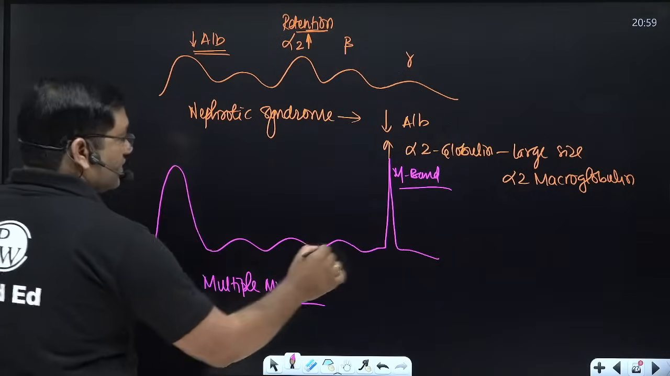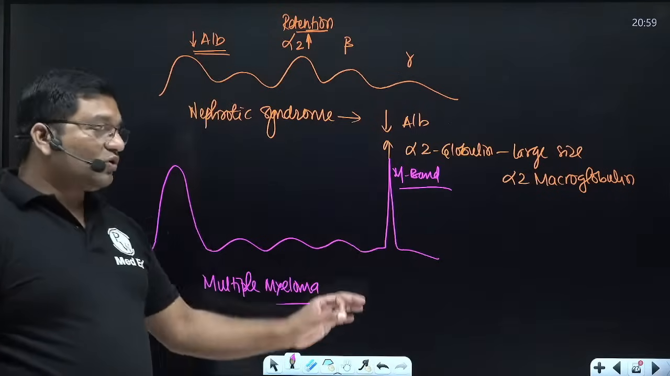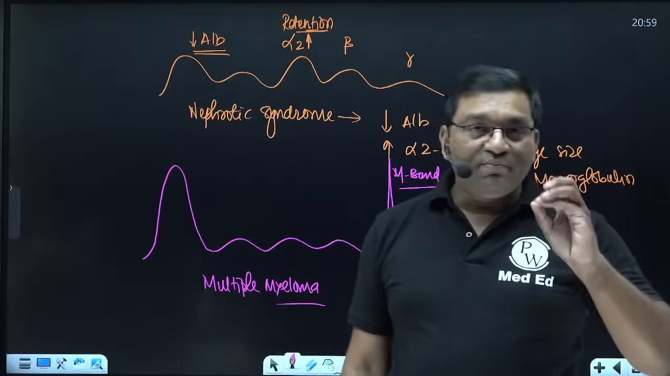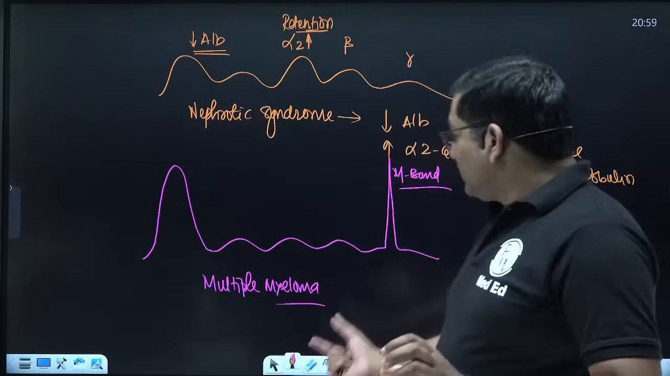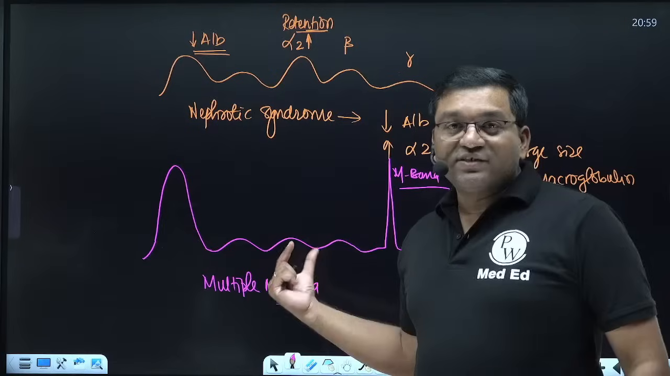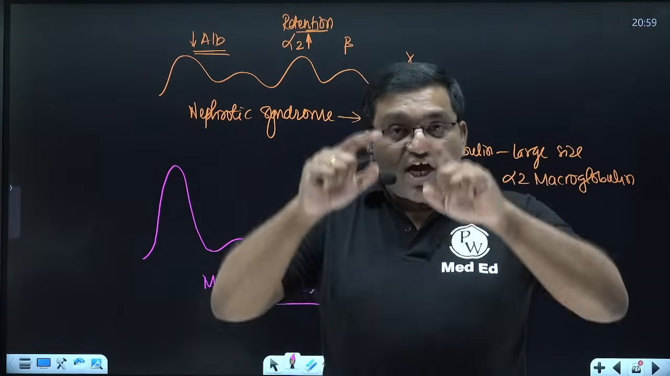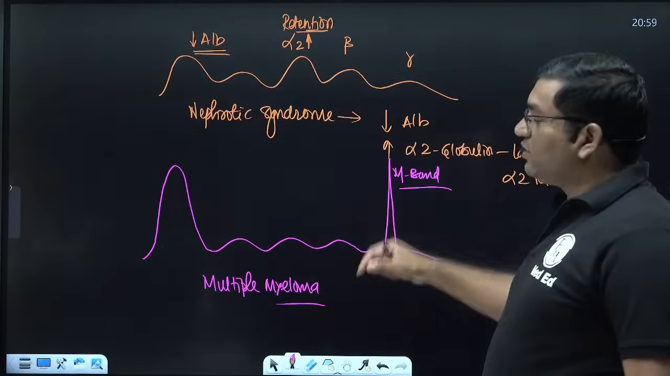So it is the prominent M band in electrophoresis. It is a feature of multiple myeloma. Single types of immunoglobulins are produced. That's why there is a sharp M band. It is not a diffuse gamma band. It is a sharp M band in the electrophoresis in multiple myeloma.